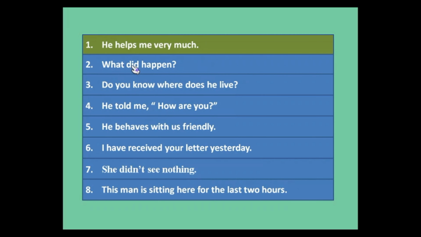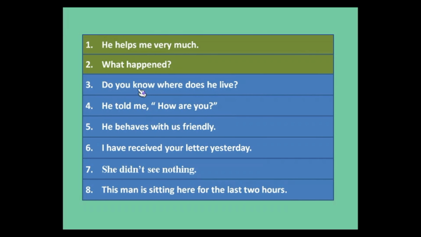Here between what and happen there is nothing like I, we or he. If there were those words, they would become the subject of the verb happen. So as there's nothing in between, what automatically becomes the subject of the verb happen. So in this case we do not use auxiliary do verb. So the sentence will be what happened, past form of happen, not what did happen.